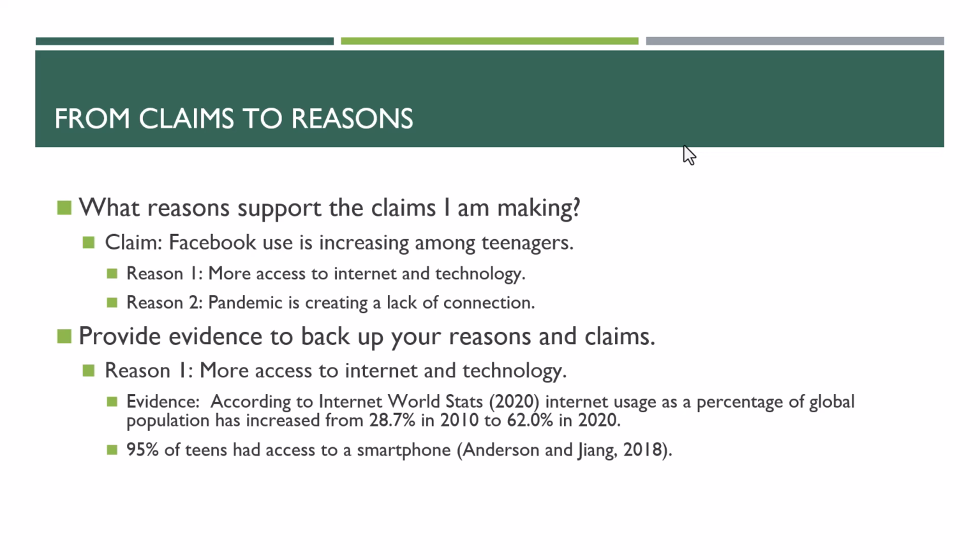And so 95% of teens had access to a smartphone, and this is from Anderson and Jing, 2018. So here I'm using data and evidence to back up the reason I have, which is backing up the claim, which is supporting that overall objective that I have for my paper.